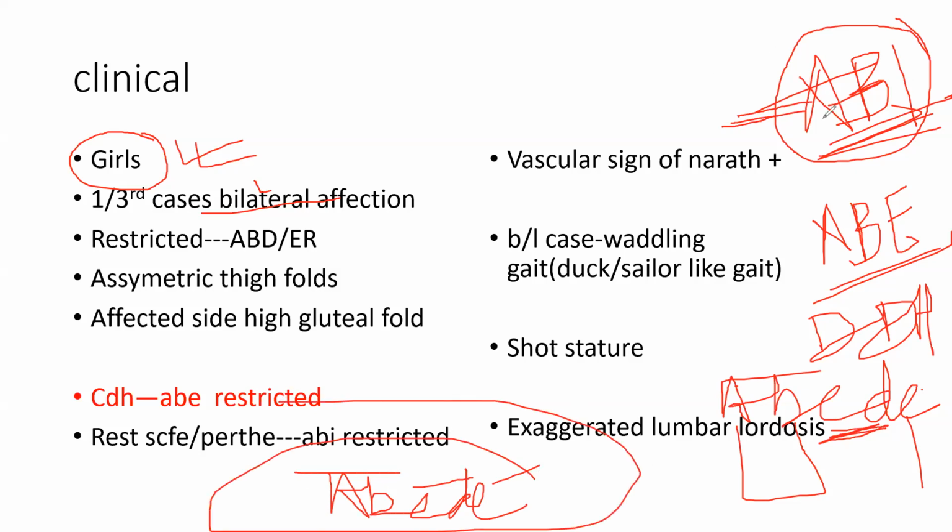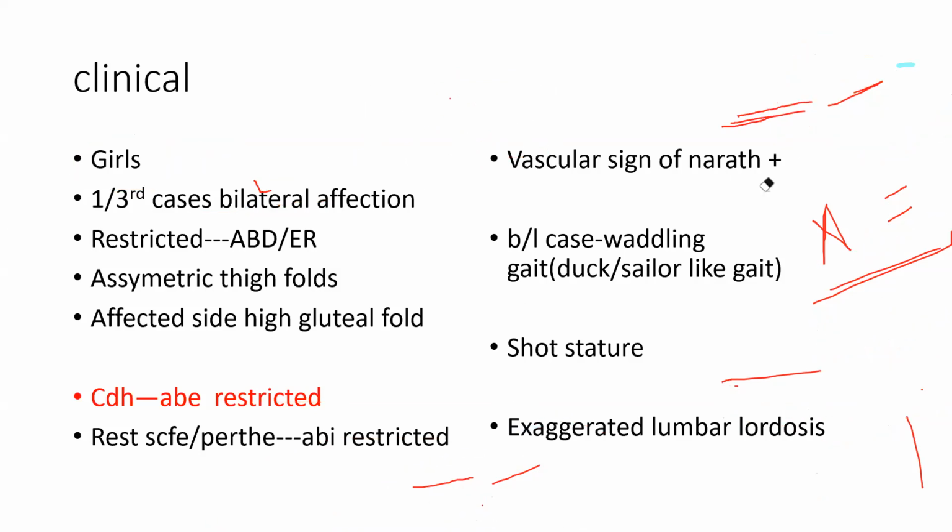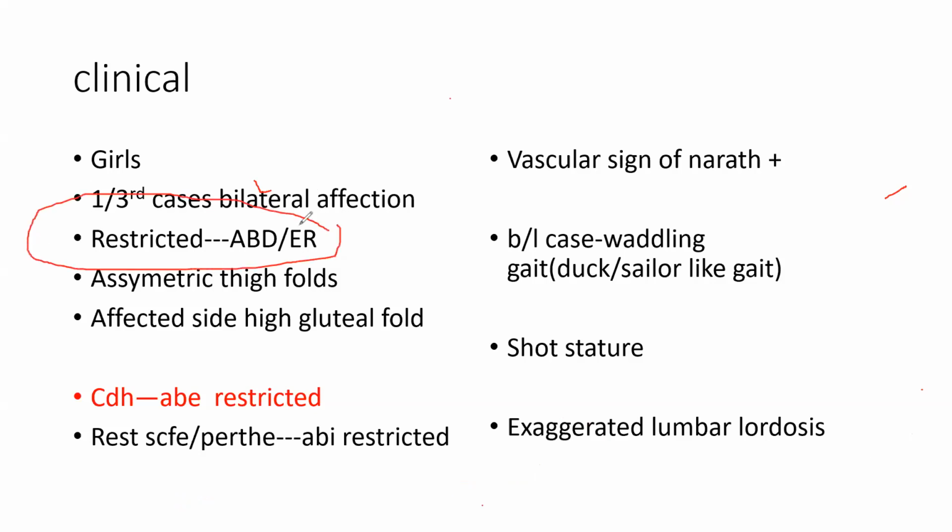For the rest, it is ABI. For the rest of the hip pathologies, it is ABI deformity, where abduction and internal rotation are limited. Except CDH, where you have ABCDE. So abduction and external rotation are the issue. Hope you guys understand this. So you have this restriction, ABE restriction.